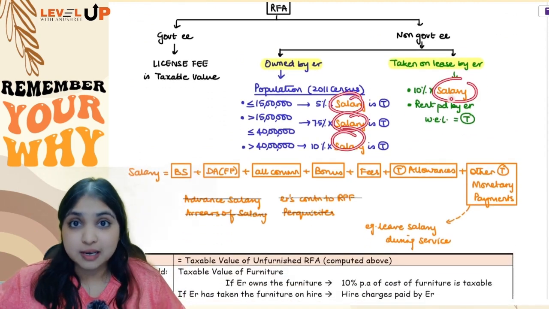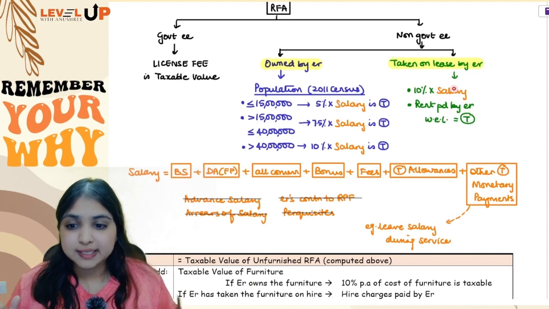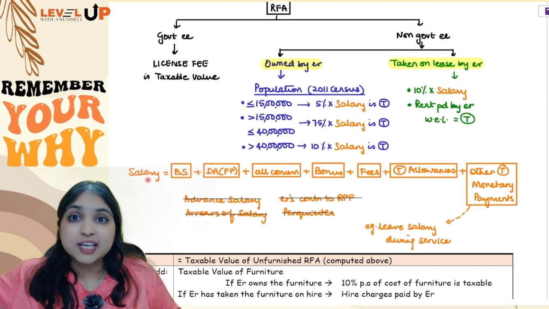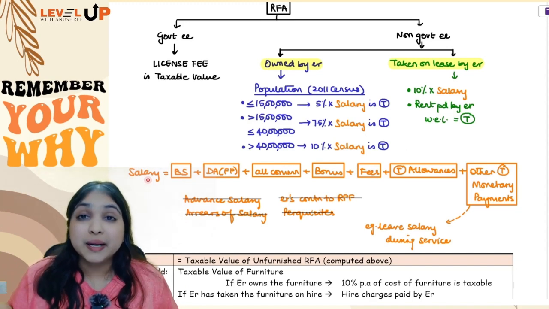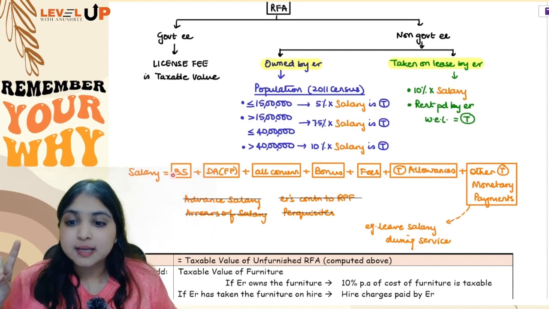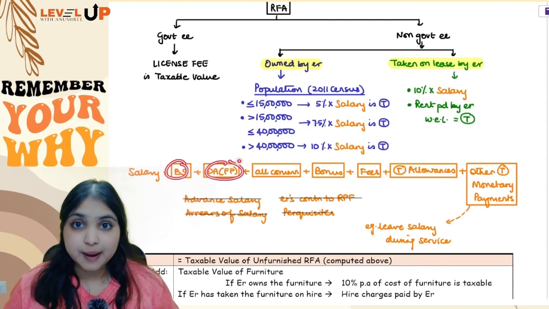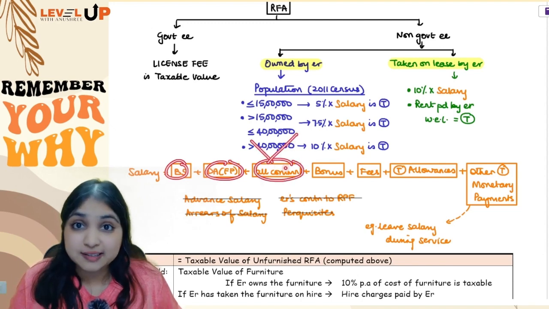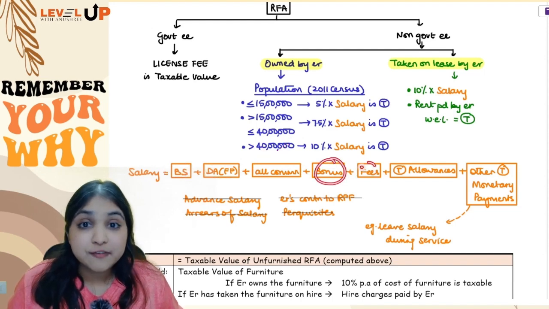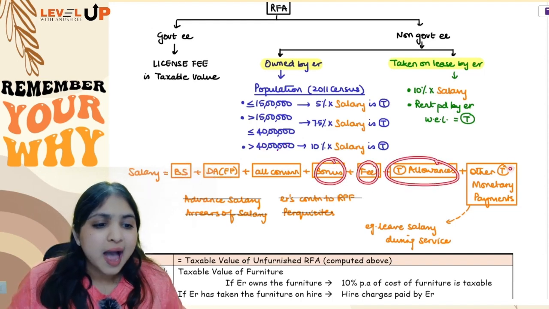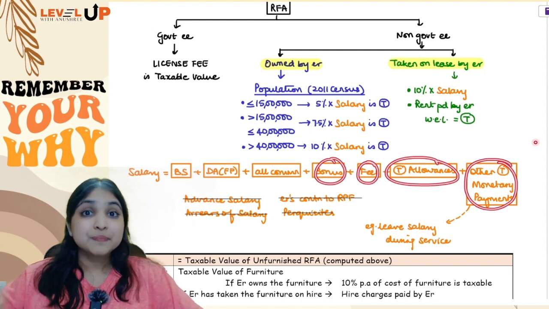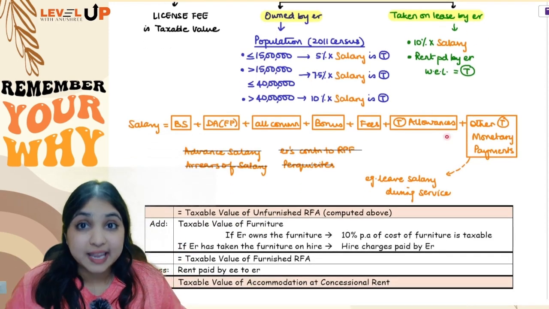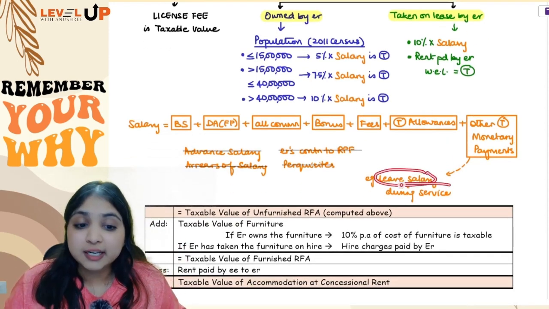Now, one small discussion we need to have here: when we say salary, what is the meaning of salary? Salary will have totally 7 components for the purpose of RFA. See, in HRA we had only 3 components. Same 3 components we had in RPF also. But in RFA we have 7 components. Basic salary, then DA forming part, then all commission, whether it is fixed commission or turnover based commission, doesn't matter, all commission, bonus, fees, taxable allowances and other taxable monetary payments. Other taxable monetary payments like, for example, leave salary during service.